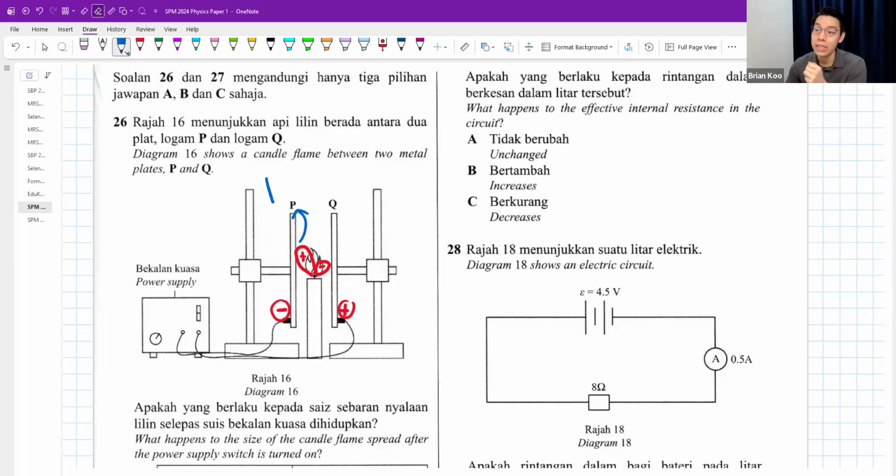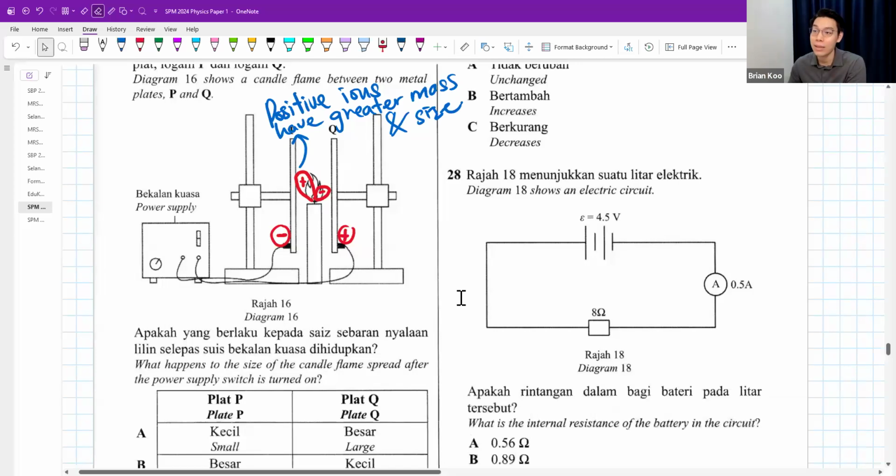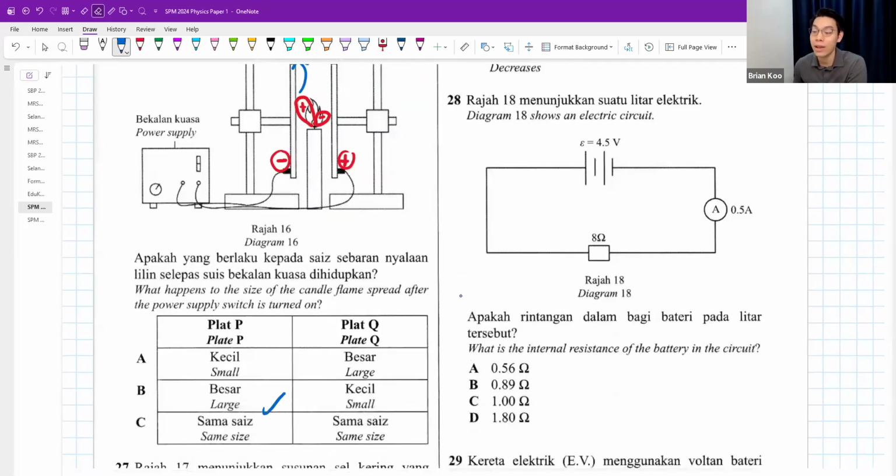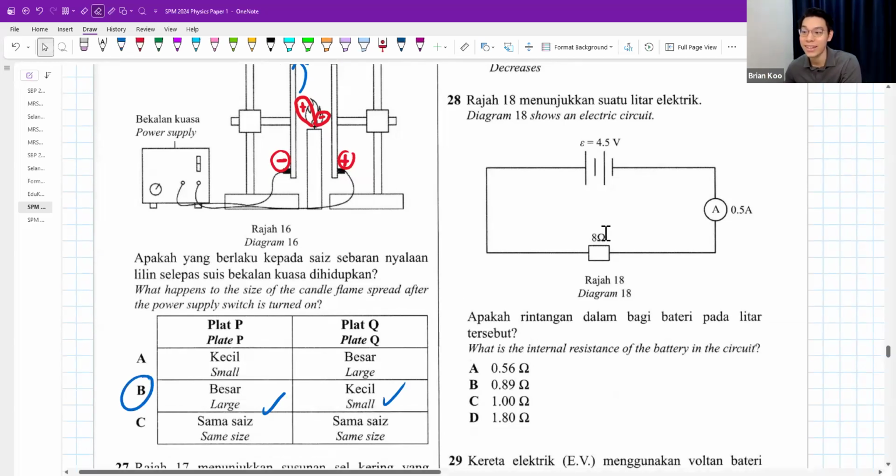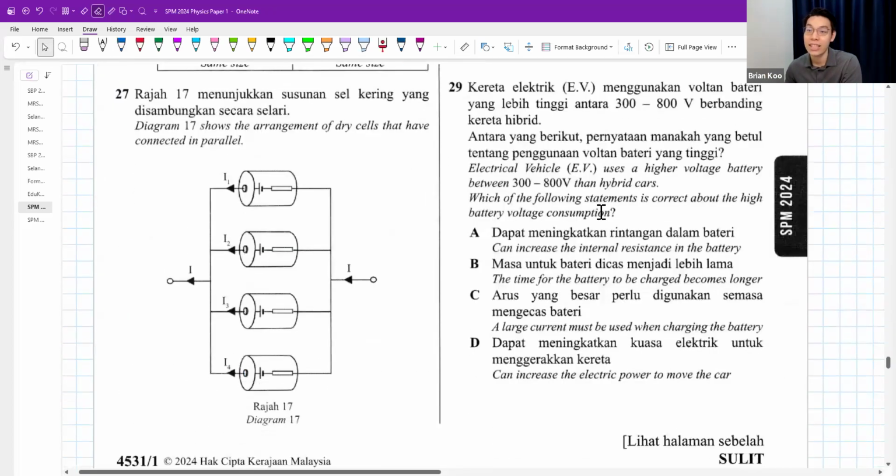It is because positive ions are heavier, have greater mass and size, as compared to negative ions. So that is the reason why the positive part of the flame looks bigger and the negative part of the flame looks smaller, right? So at plate P, you're going to have a bigger flame, and at Q, you're going to have a smaller flame. Okay, then next question, 27.